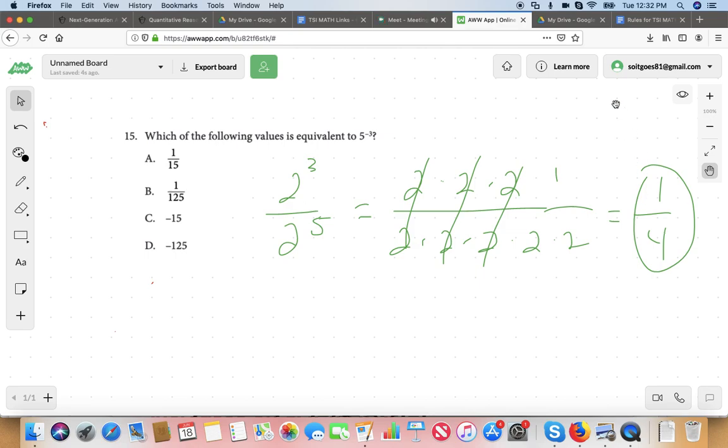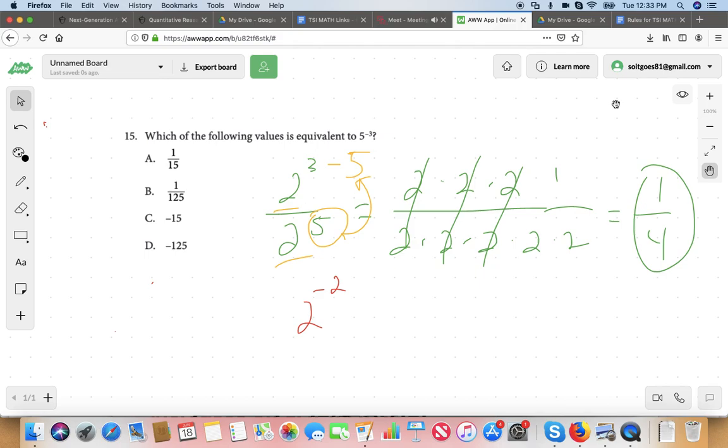Now let's do the operation. Look, I've got a 2 in the numerator, 2 in the denominator. I've got a like base. I can take that 5 from the denominator, bring it up to the numerator, and subtract it. So 2 to the power of 3 minus 5. What's 3 minus 5? 3 minus 5 is negative 2. So that equals 2 to the power of negative 2. Does that make sense?